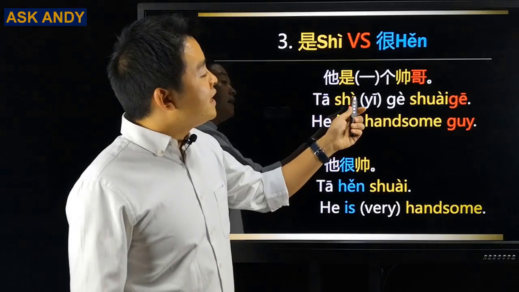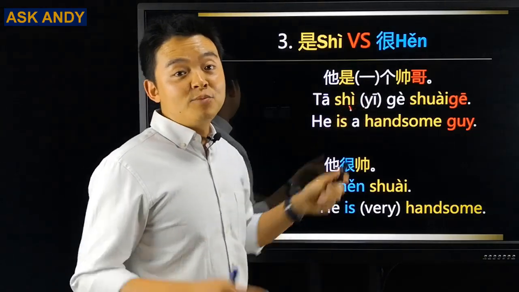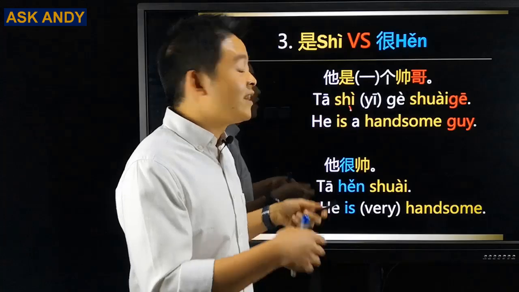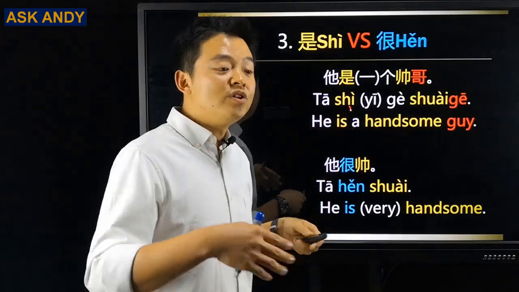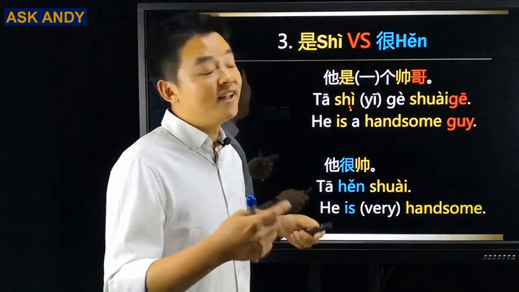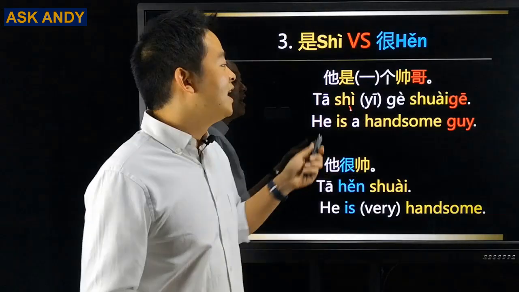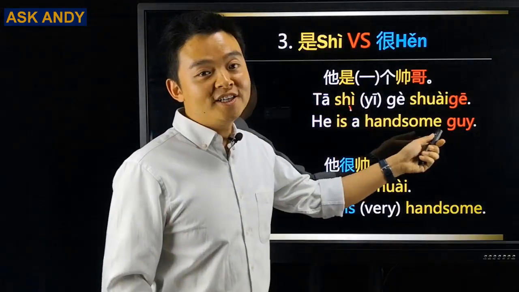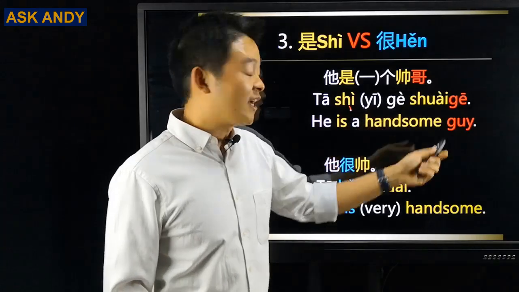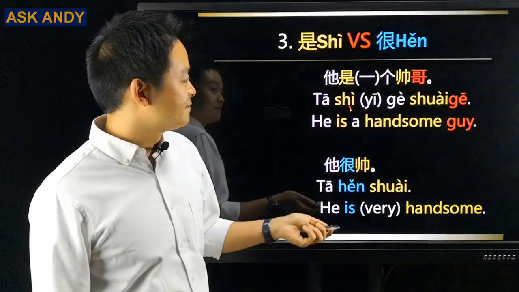Oh, another thing, I make the E in brackets because when we are talking, we can go without the E. So when you're talking about the quantity, just one, you can just say 个. So that will be 他是个帅哥. And then let's move on.